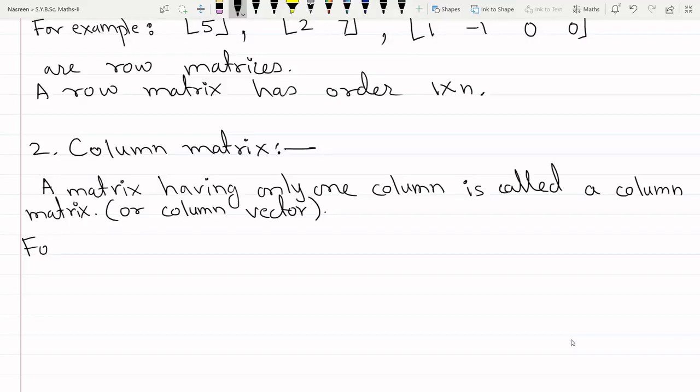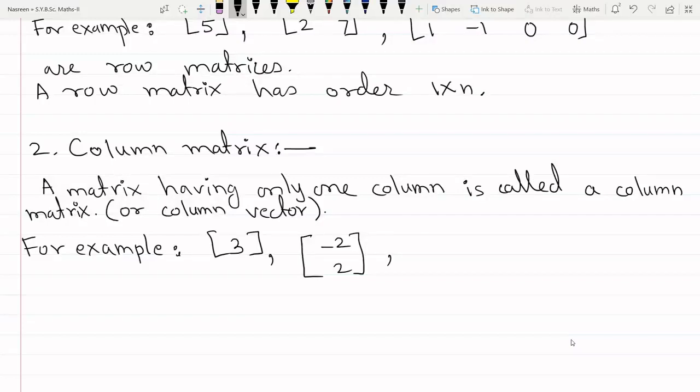Let us understand column matrix through examples. Again, if I have only one number inside brackets, say 3, this is also a column matrix because it has only one column. It is a one by one matrix, so it serves as an example for row matrix also and column matrix also. Then you can have a matrix like this, -2 2. Here you can observe that there are two rows but only a single column.